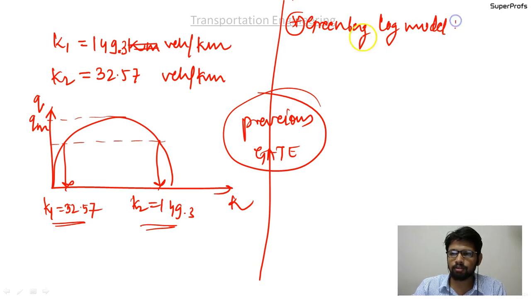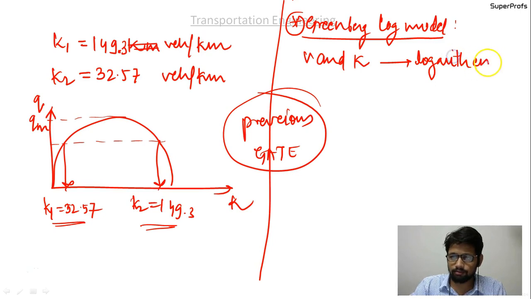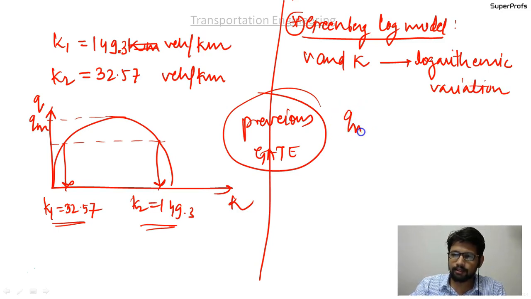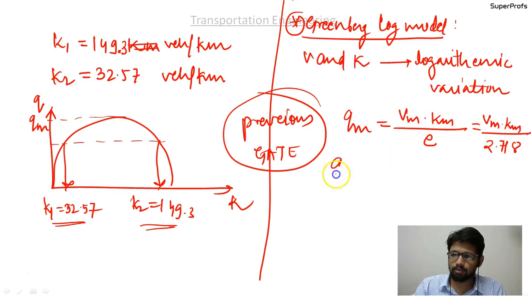We will discuss it very briefly because the first model is the only important model from the GATE point of view. In this, V and K have logarithmic variation. Okay, and Qmax is given by Vmax into Kmax by e, which can be written as Vmax Kmax by 2.718. Okay, so please remember this.